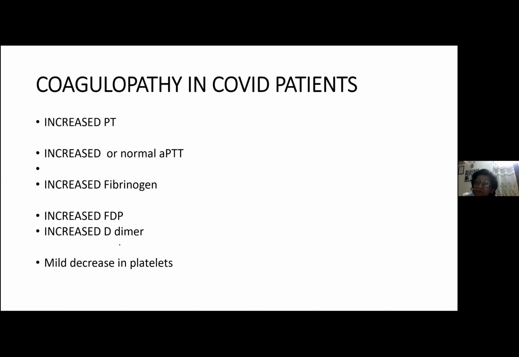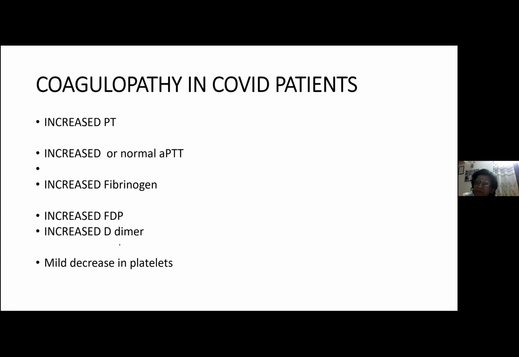Okay, so let us see what is the coagulation abnormality which is seen in COVID patients. These patients usually have a high incidence of thrombosis. Because of this, the coagulation factors are consumed, because of which PT and APTT are increased. Now they found that PT and APTT are increased, but strangely they found that APTT could even be normal. So PT is more increased than APTT. So which is more increased? PT is more increased than APTT.